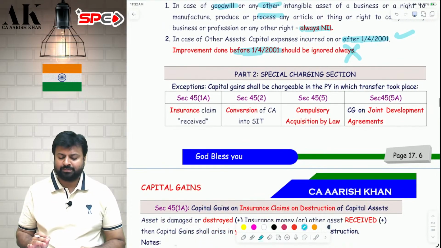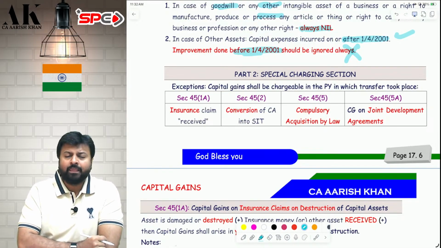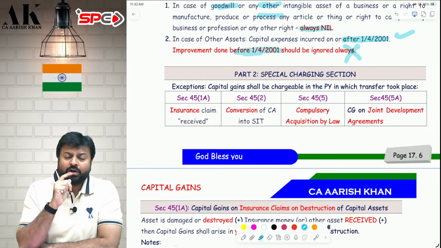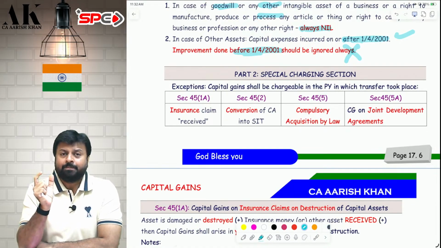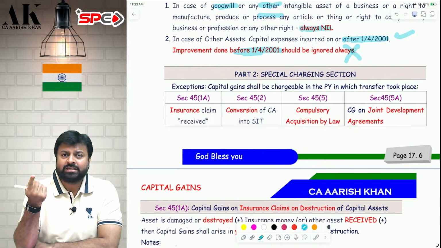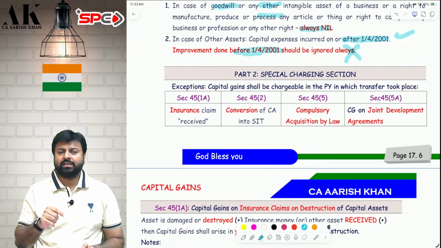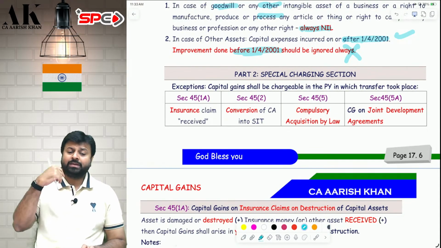Now let's move ahead to the next part: special charging sections. What are special charging sections? As I have told you earlier, what is written in 45(1) in the last line is that the capital gain should be chargeable in the previous year in which the transfer took place. Generally, capital gain is chargeable in the year of transfer. But there are 4 exceptions under the income tax law where capital gain will not be chargeable in the year of transfer, but will be chargeable in future. Because it has to be deferred, otherwise it will be genuine hardship on the assessee. So these are the 4 cases where capital gains will not be chargeable in the year of transfer, but will be chargeable in future.